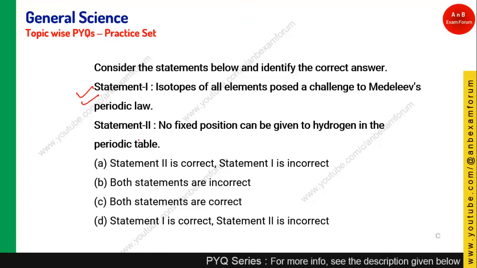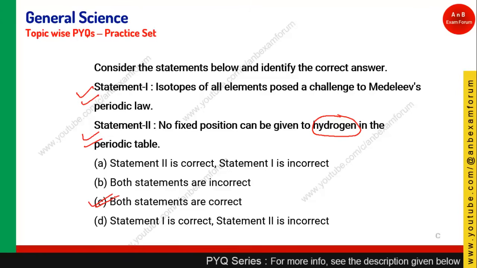The second one, no fixed position can be given to hydrogen. Yes, we know that hydrogen is very problematic for all of the scientists, because there was no fixed position which was given to hydrogen in the periodic table. So both statements are true. Okay, so those who have given option C, they are right. Let's see the next question.